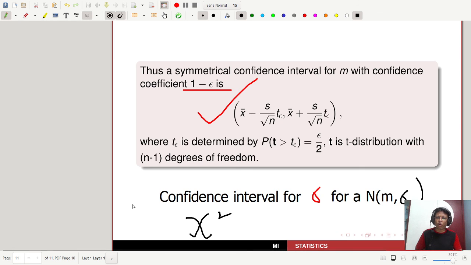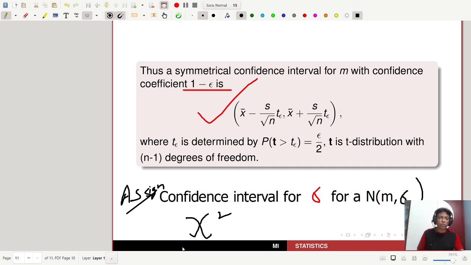That is an assignment for all of you, all my students and my YouTube subscribers. You try that, and this is the video lecture for your confidence interval. This is the interval estimation I have talked about, and I gave you 2 examples on that. When sigma is known, you find the confidence interval for m, and when sigma is unknown, you find the confidence interval for m also. You also have to work out the confidence interval for sigma for a normal m, sigma population, and that will be based on the chi-square distribution.